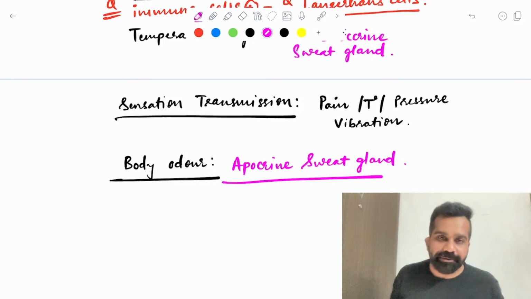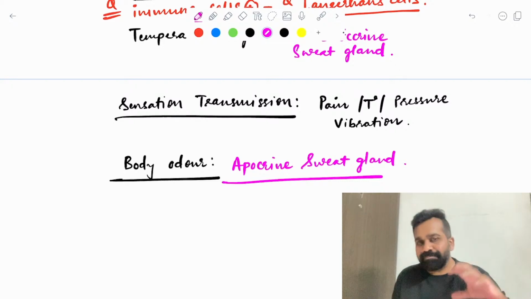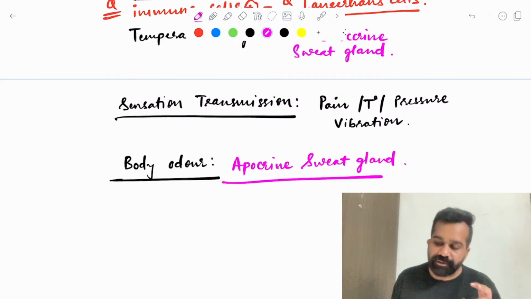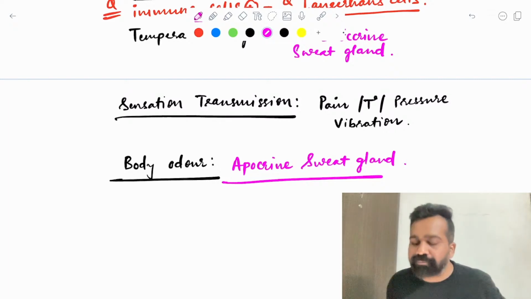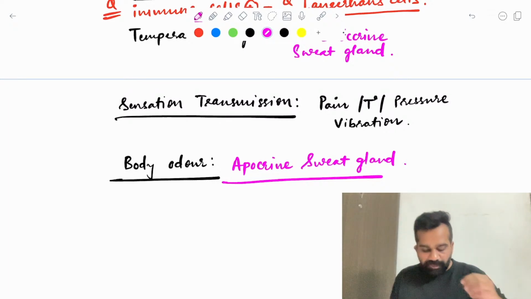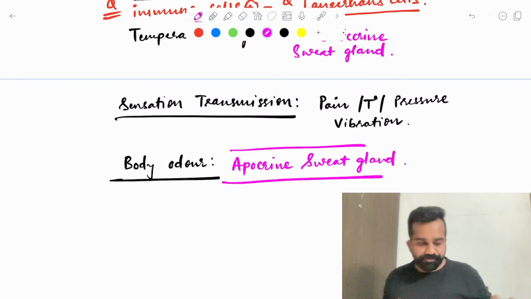It is an apocrine gland. So generally what happens, apocrine glands are mainly in the axilla, areola and the perineum area. Generally sweat is not having any odor, okay, but because of the bacterial metabolism of the bacteria which are here, we have a particular odor of our sweat, and this sweat is from the apocrine sweat gland.